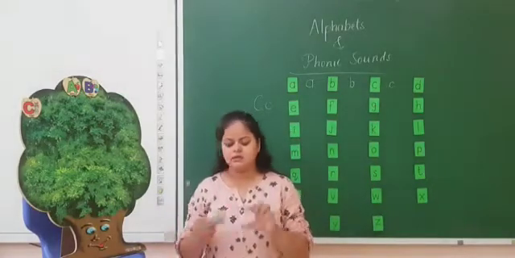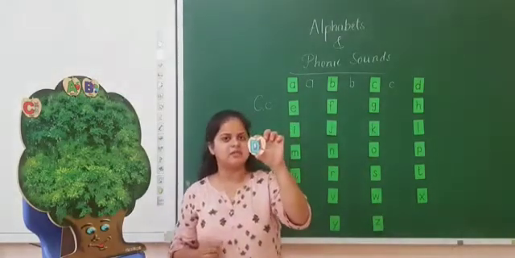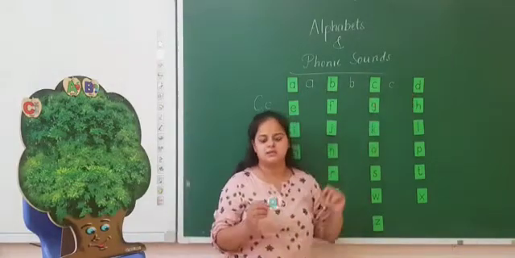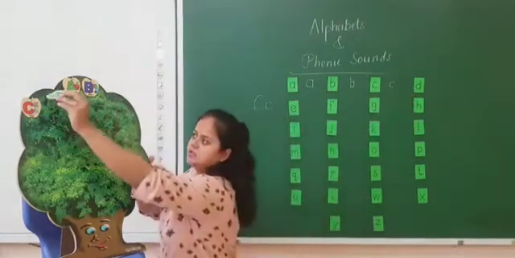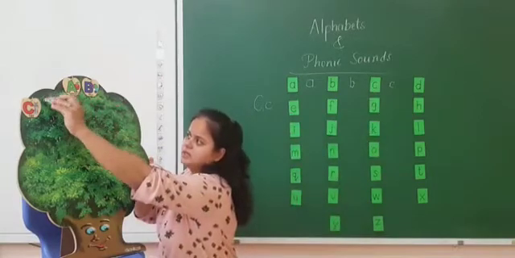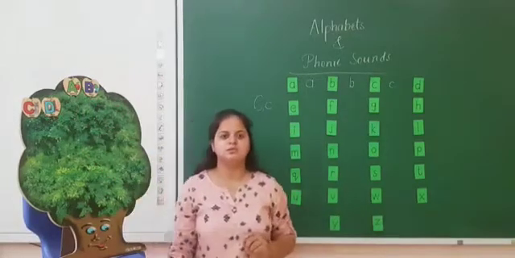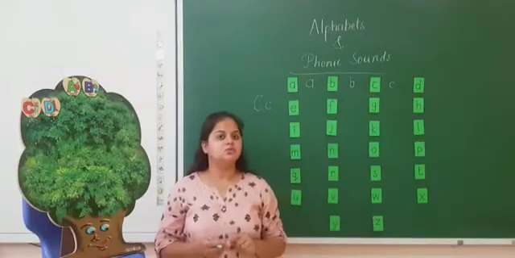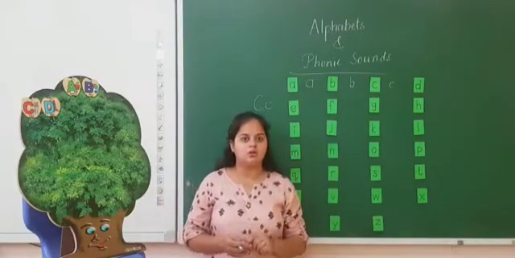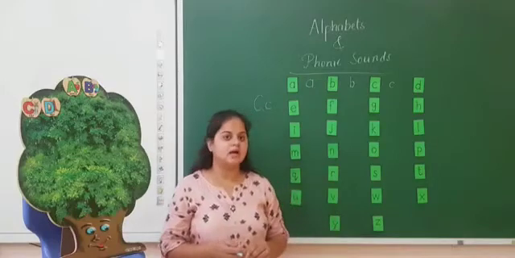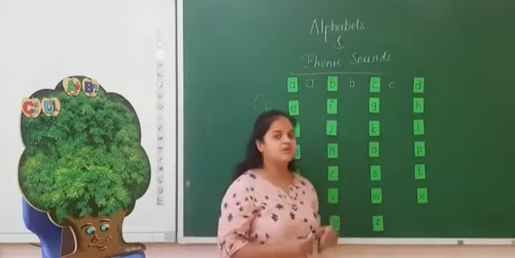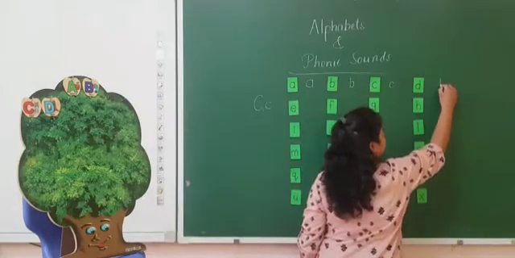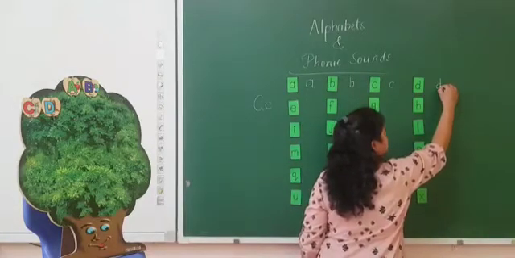The next is letter D. The capital letter D. And here is the small letter D. D sounds D. D dog. D doll. D dolphin. D duck. So how we will write the D? Look here. A standing line up and curve to the left.